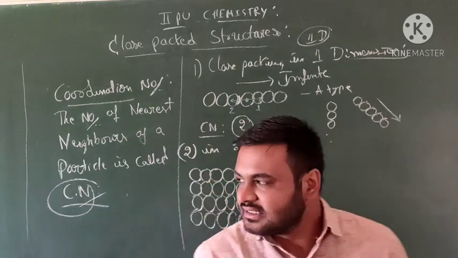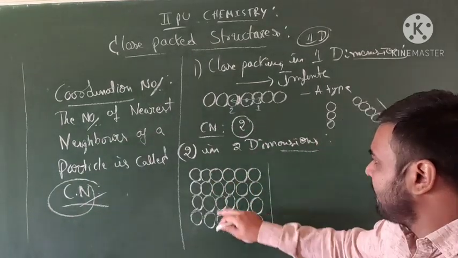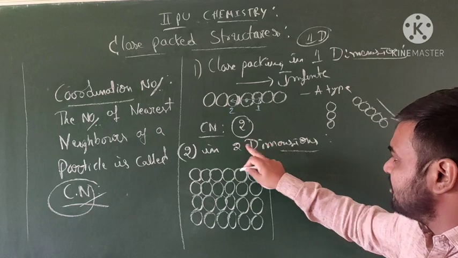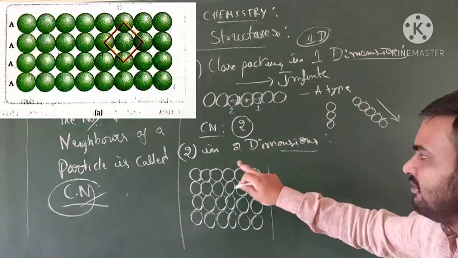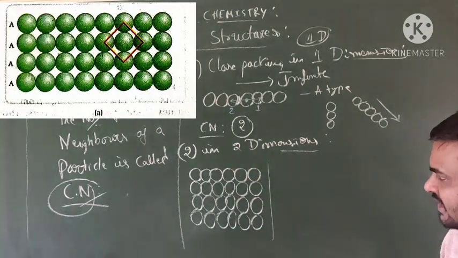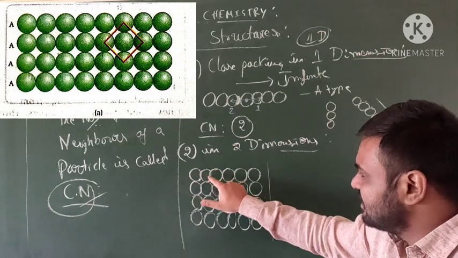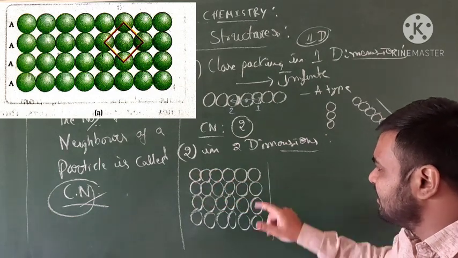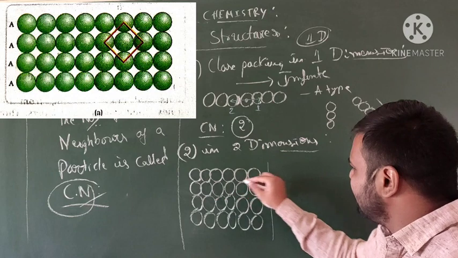See, there are two possible structures in two dimensions. I will explain the first one. Here, this is the first sphere, second sphere, third sphere, fourth sphere. This is called A type.